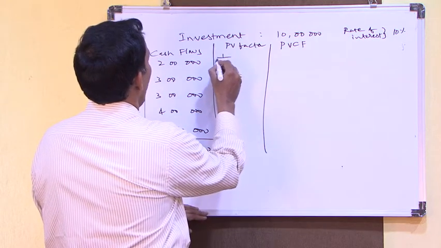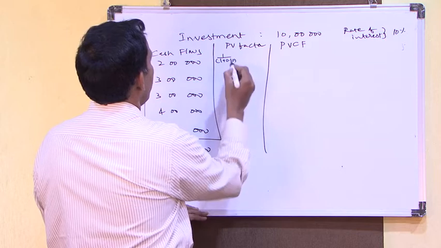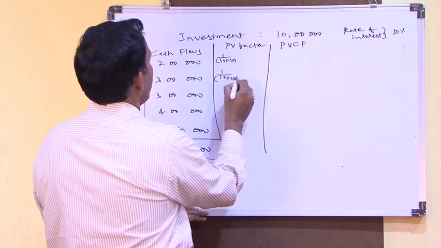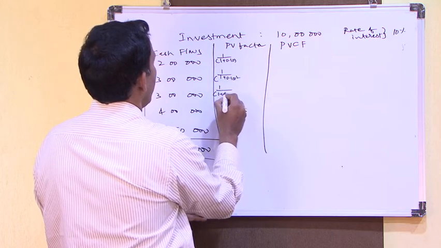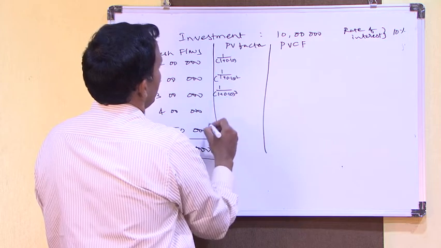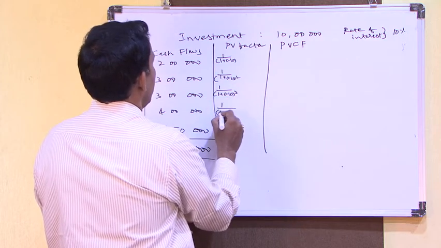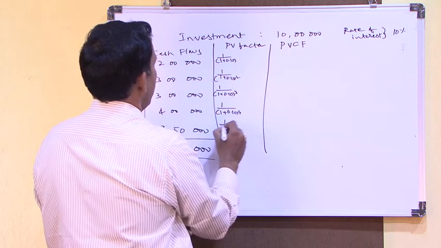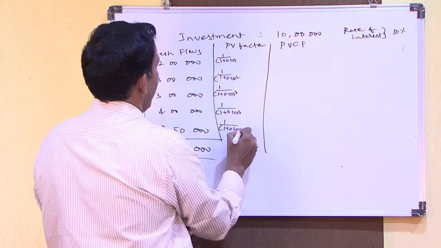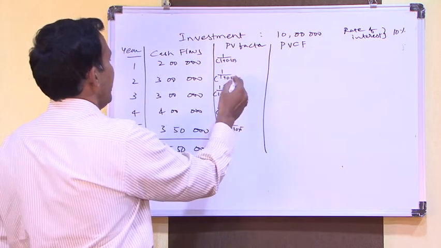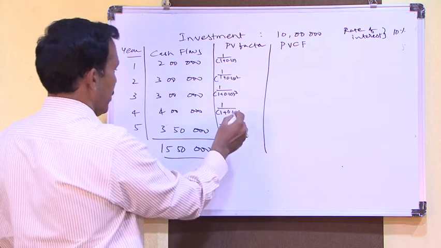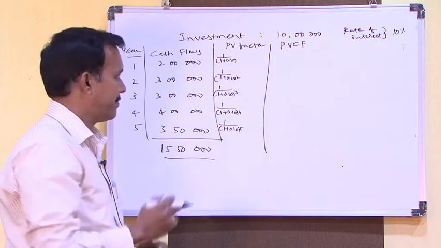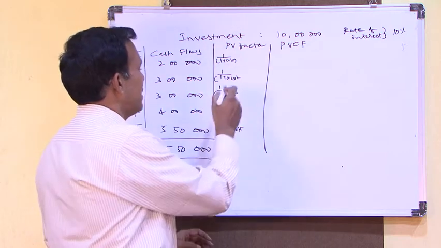So here 1 by 1.1, 1 by 1.1 square, 1 by 1.1 to the power of 3, to the power of 4, to the power of 5. So 1 for the first year, square for the second year, cube for the third year, 4 for the fourth year, 5 for the fifth year, n. R is the rate of interest.